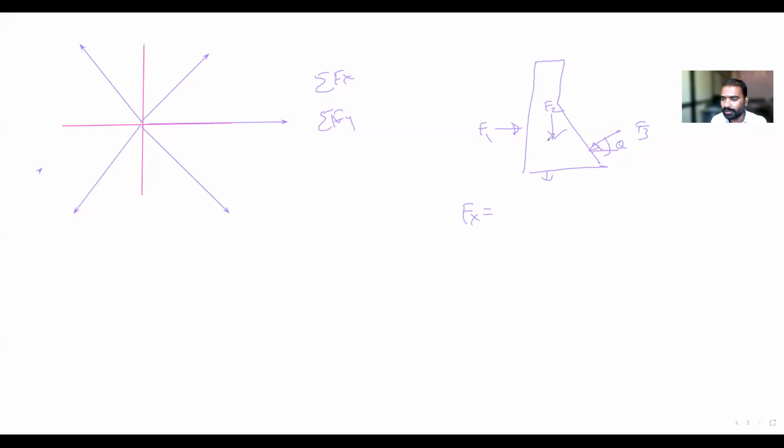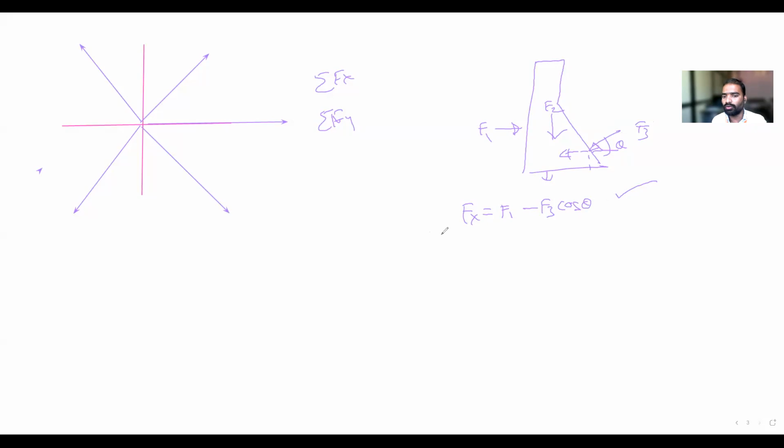Is it concurrent or non-concurrent? Non-concurrent. Okay. So this is purely horizontal. I have taken F1. Okay, this is purely vertical. Is it producing any horizontal component? No. No, sir. This is it will produce. Is it positive or negative? इसका component एक downward रहता है, एक negative direction में रहता है. So minus F3 cos theta. Okay. So I have solved this one problem.